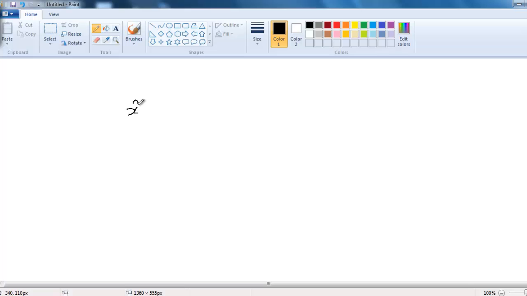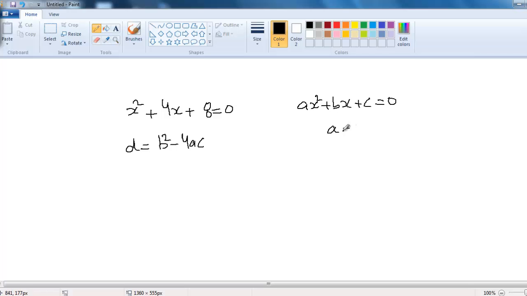Now let's take another example. We have an equation of the form x squared plus 4x plus 8 equal to 0. Now we want to comment about the nature of its roots. We find the value of its discriminant, which is D is equal to b squared minus 4ac. If we compare this quadratic equation with the general form, we get a is equal to 1, b equal to 4, and c is equal to 8.